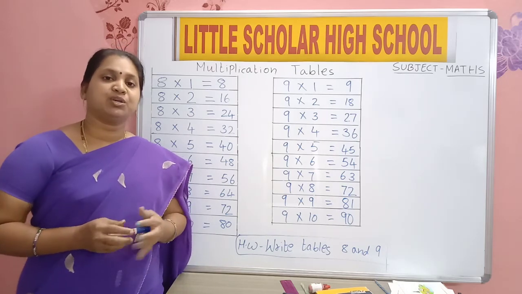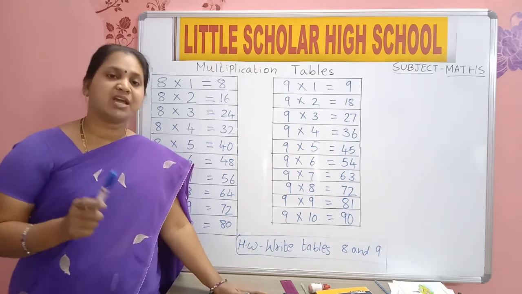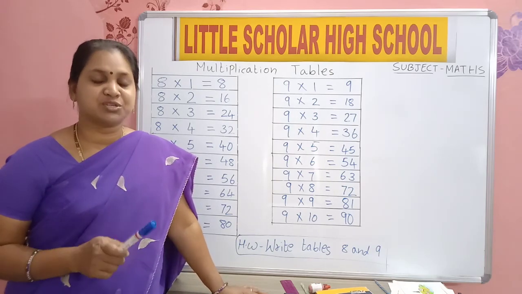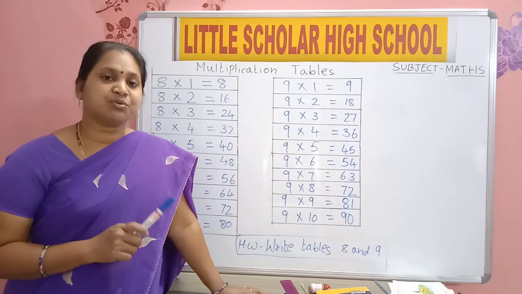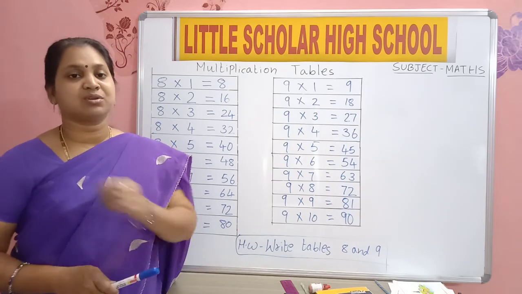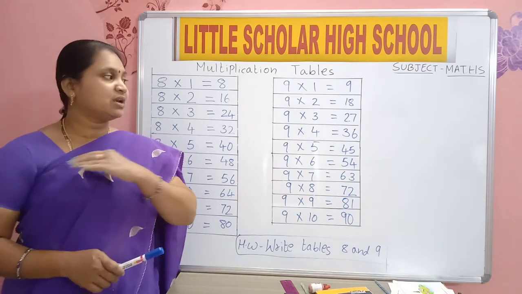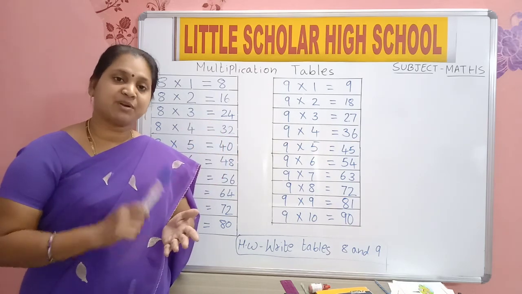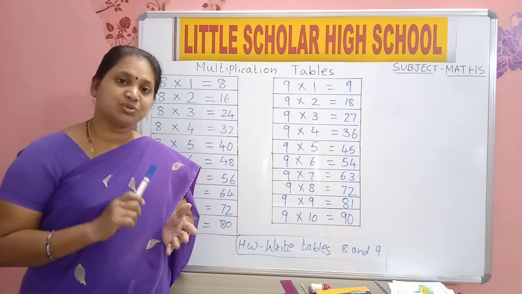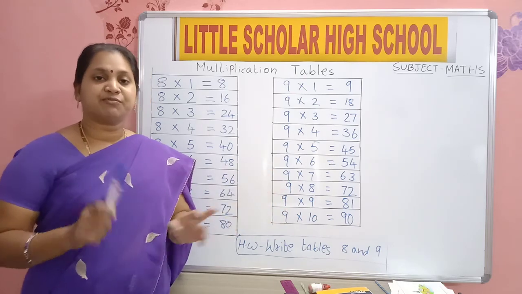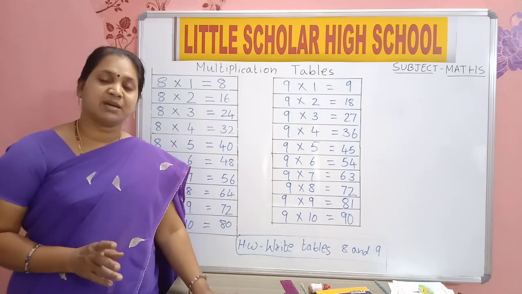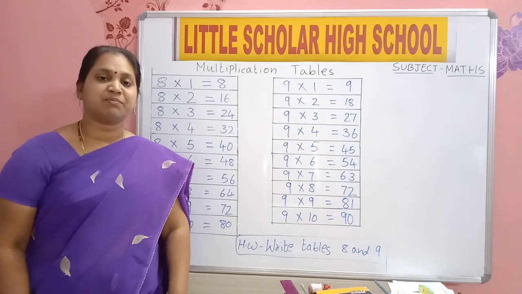Every day morning you should learn tables. As soon as you get up, you do exercise, brush your teeth, take a bath, and first you read tables. You will learn tables very fast. So every day morning you start from the 2 table till 9: 2, 3, 4, 5, 6, 7, 8, 9. Learn 2 to 9 tables every day, then you will be perfect with tables.